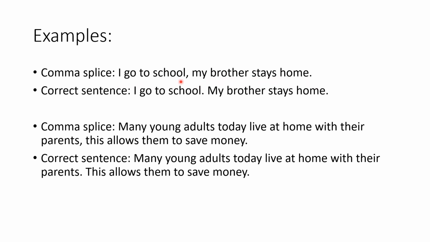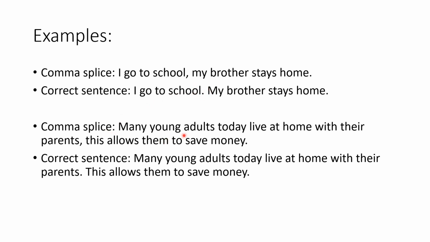For examples, okay, here is an example of a comma splice. I go to school is a complete sentence. My brother stays home is also a complete sentence. But instead of using a proper punctuation mark to separate the two, a comma is used. This is a mistake. It is a comma splice. To correct this error, you simply need to use the proper punctuation mark to separate the two sentences. In this case, a period is used.